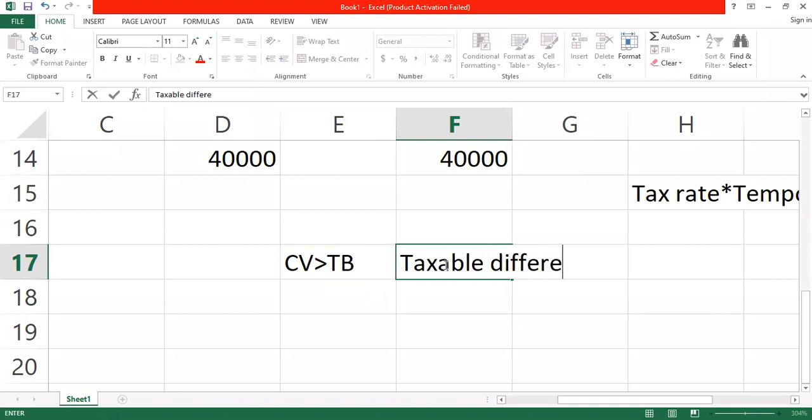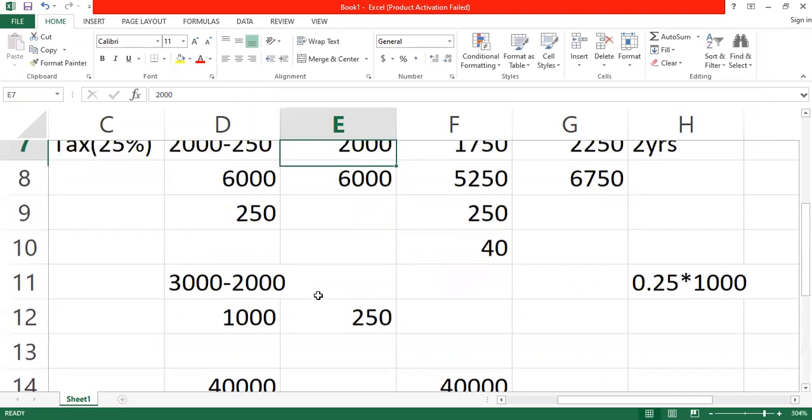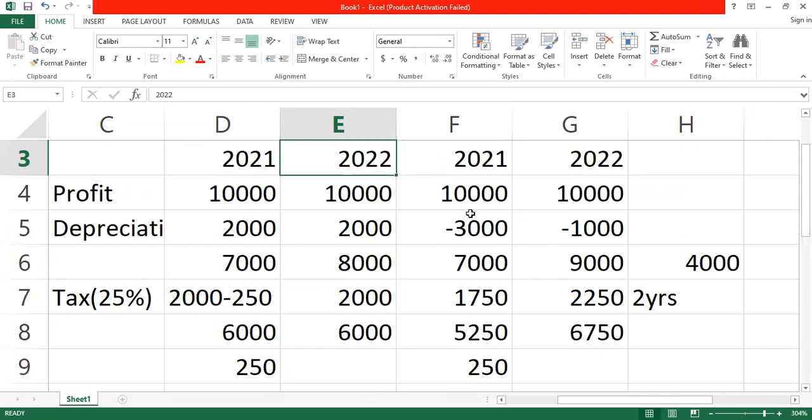Therefore, we subtract it, we treat it as an expense. So you can see that the tax authority is giving a higher capital allowance. Therefore, their tax is lower. So what we have to do is subtract the 250 from the 2,000 to now make it 1,750.